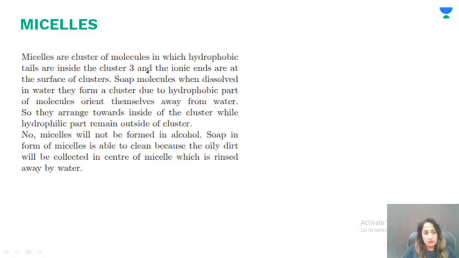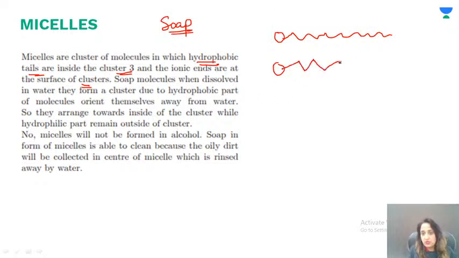Micelles. So what are micelles? They are clusters of molecules in which hydrophobic tails are inside the cluster, and ionic ends are at the surface of the cluster. This is in the case of soap. So we have hydrocarbons. Every corner is a carbon atom.